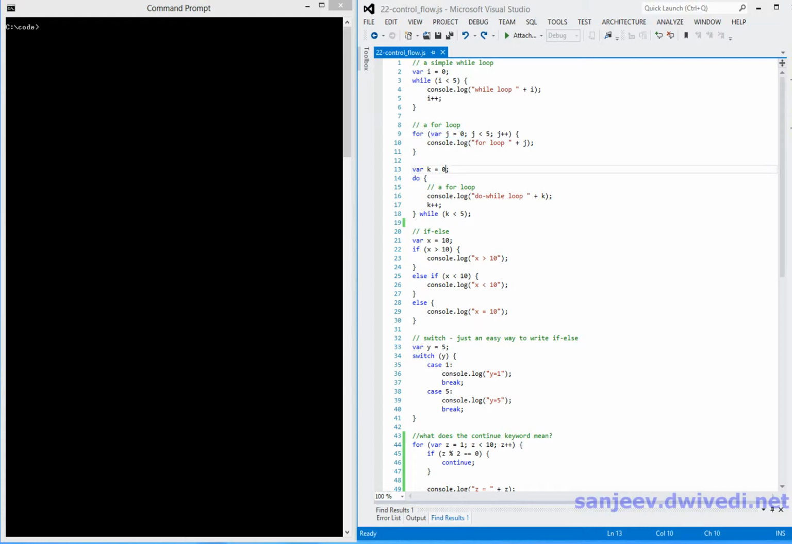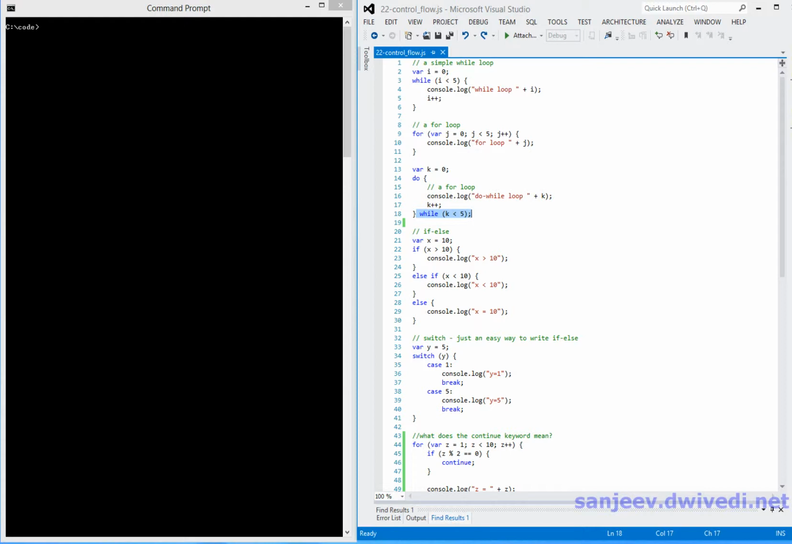Now the third kind of loops are called do while loops, and do while loops are usually used when you want to perform some action at least one time before evaluating the Boolean condition. So here as you can see we have the do, and then this portion here gets executed for sure, and then the Boolean condition is evaluated at the end. So this will guarantee that the body of the loop gets executed at least one time.